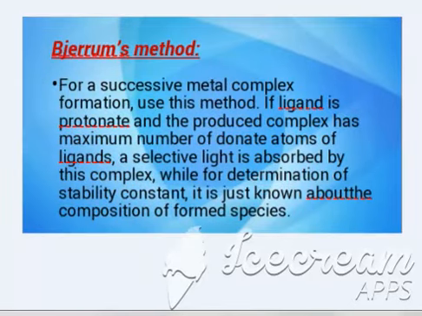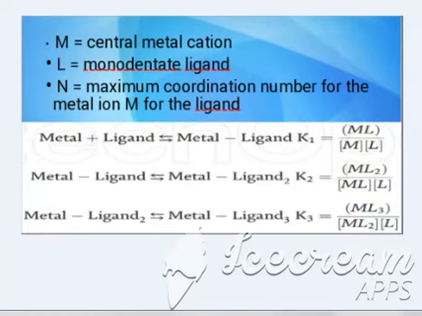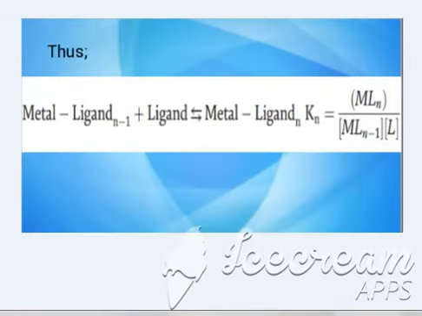Now Jerome's method. It is a stepwise method in which ligand is added to the coordination sphere to form a complex, where M is the central metal cation, L is the monodentate ligand, and N is the maximum coordination number for the metal ion M for the ligand. The complex is formed where K1, K2, K3 to Kn are the stepwise stability constants.